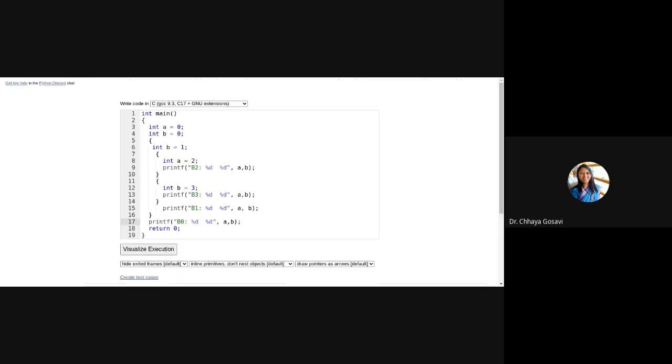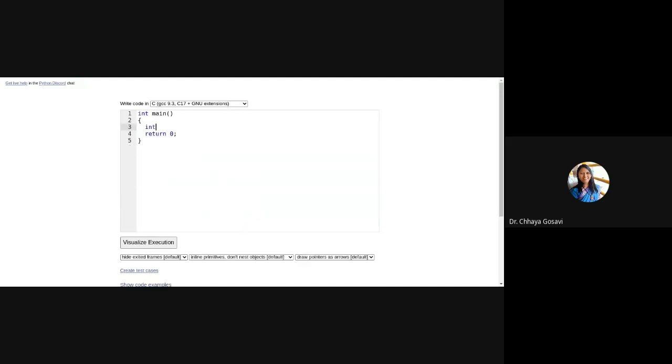Here, go to the Python Tutor. Integer a is equal to 10. Integer b is equal to 20.